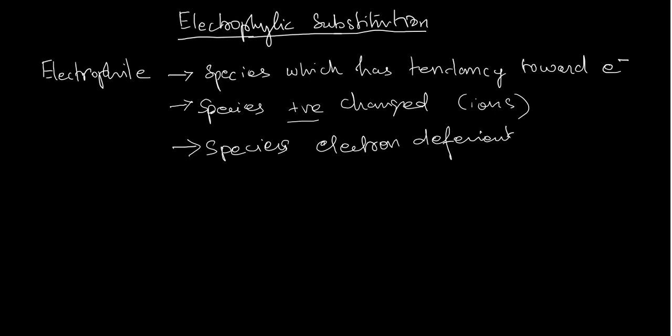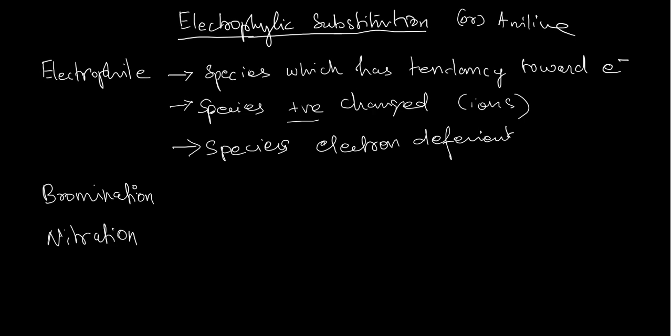In electrophilic substitution, especially in aniline, which is an aromatic electrophilic substitution, what we are going to see is nitration, bromination, and sulfonation.